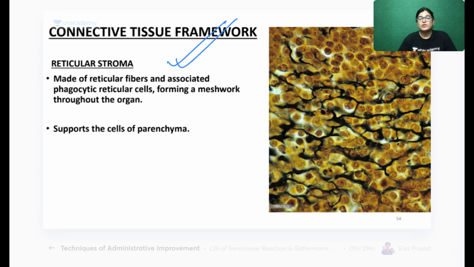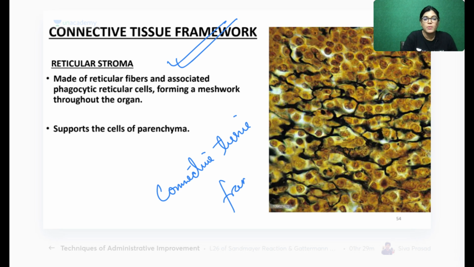Now see here, these black fibers are reticular fibers. As I told you, the spleen has a connective tissue framework which is formed from reticular fibers. Reticular fibers are associated with reticular cells. These black color lines cannot be seen with H&E stain; a silver stain has to be used. So this is a special stain slide. You can see the black lines which I have highlighted by blue lines. These are all reticular fibers.